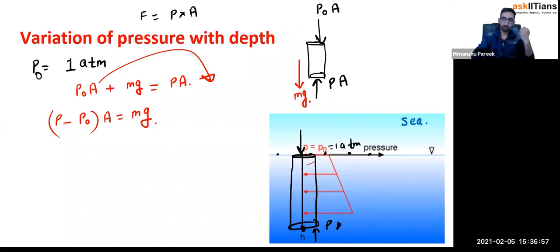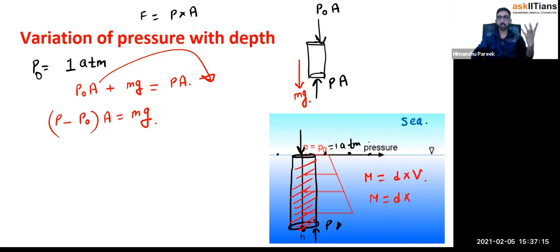What is m? m is the mass of this much part of the fluid. Now I can write mass as density multiplied by volume. That's the mass: density multiplied by volume. How can I write down the volume of the cylindrical object?